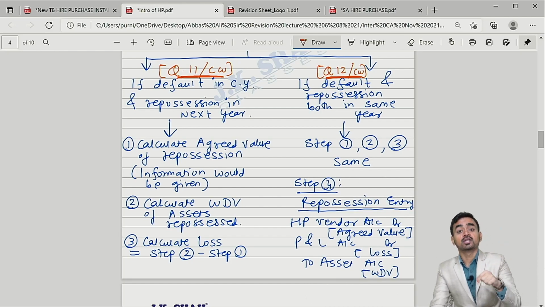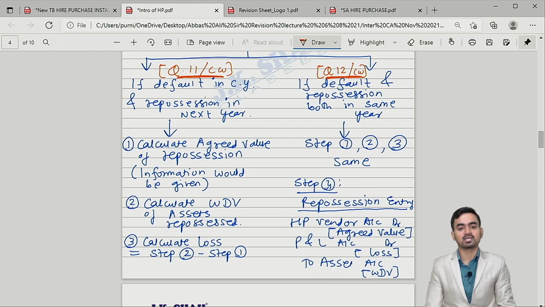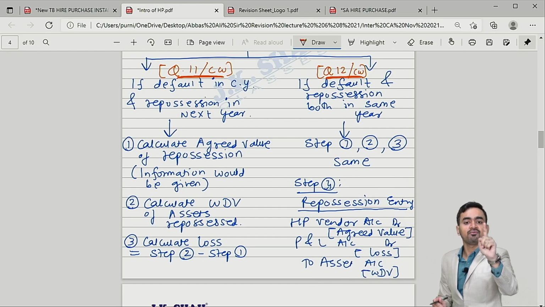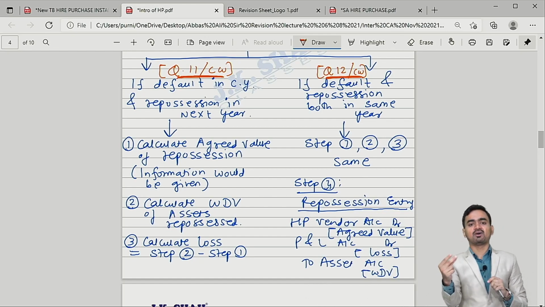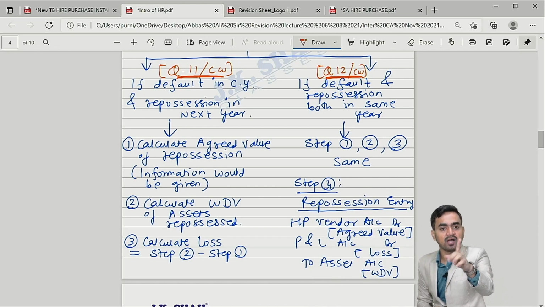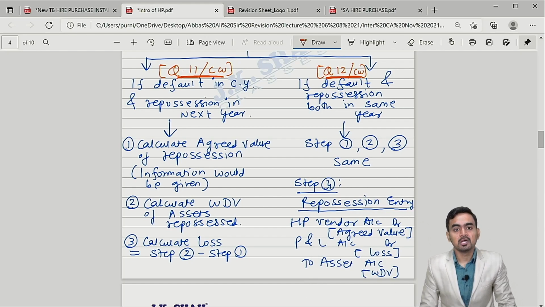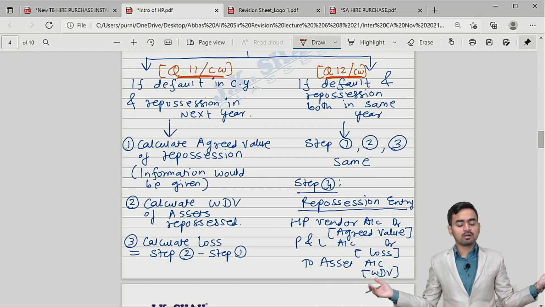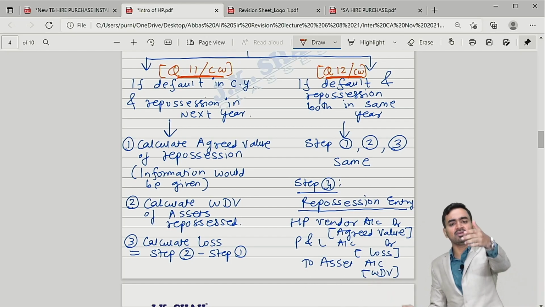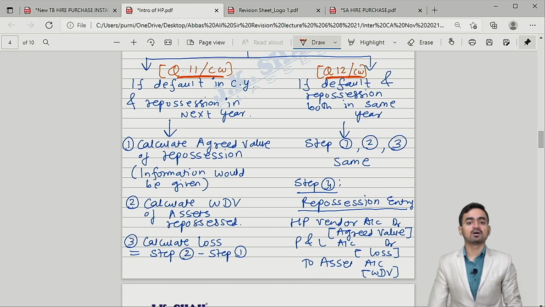Step number 2, WDV of the asset taken over. For you, the WDV is 75 because you are charging 25% depreciation. So use your brain. A 75 rupees asset, I am forcefully taking over at the valuation of 60. Can I say you are incurring loss now? You are saying, sir, the value is 75, you are taking at 60, I am getting loss. What should I do then? I will take at 60 rupees. So definitely in repossession, the buyer will incur loss.